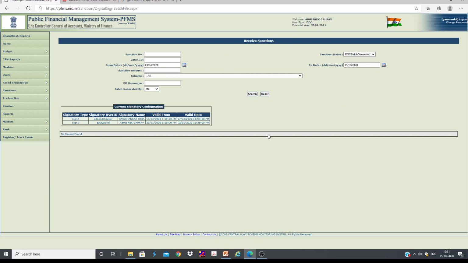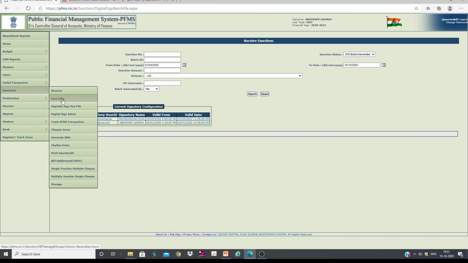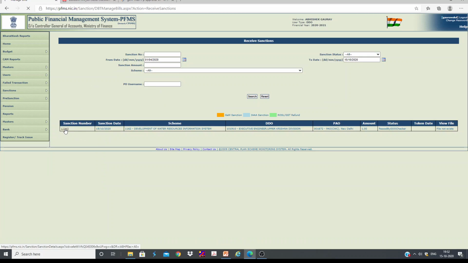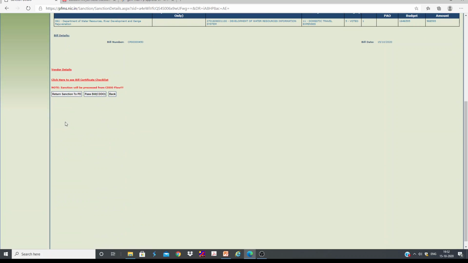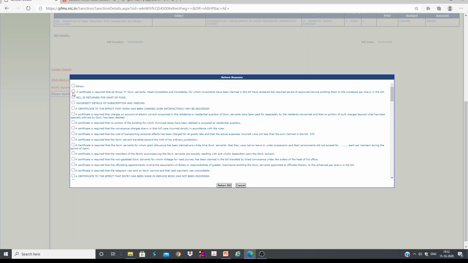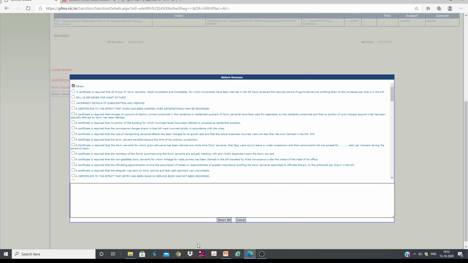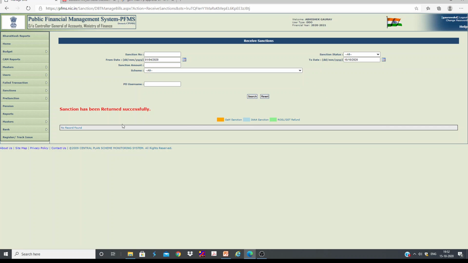So this is how we need to do it. Let me go back to our sanction, which is meant for testing. This is the one. Since this is just testing, I will just return to PD. I will write here; you can write the reasons. There are so many reasons you can select. I will just return. The bill has been returned. So this is how we need to do it.